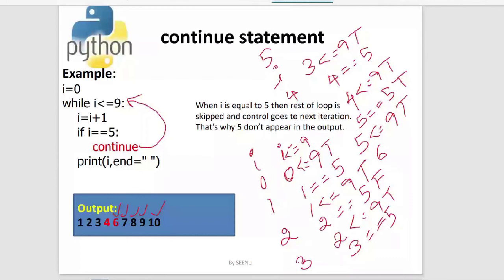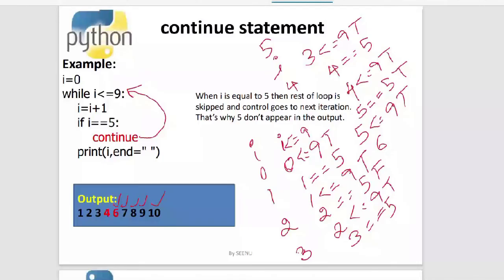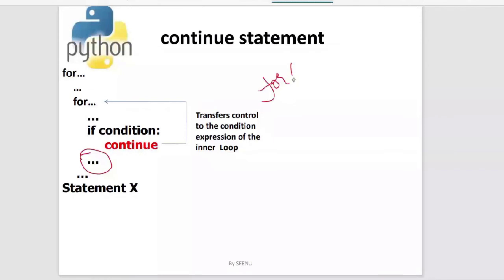Okay, so now let me show you how continue will work in a nested for. Let me take this example. Say, for example, I have an outer for, and I also have an inner for. Here in the inner for, I have written a condition like if something, and then I'm saying continue. What will happen when I have given continue and there are some statements inside the inner for?